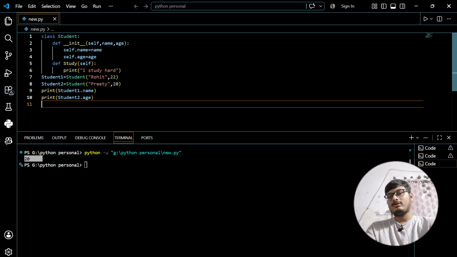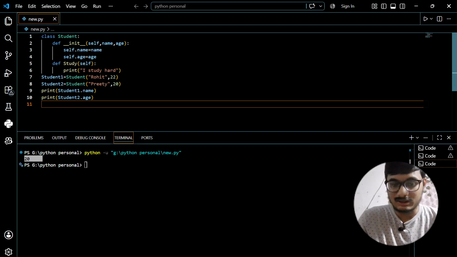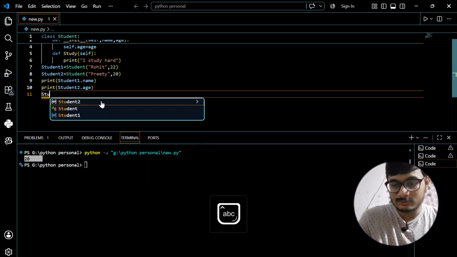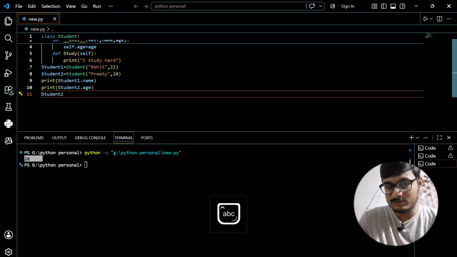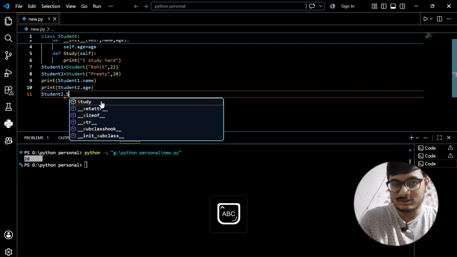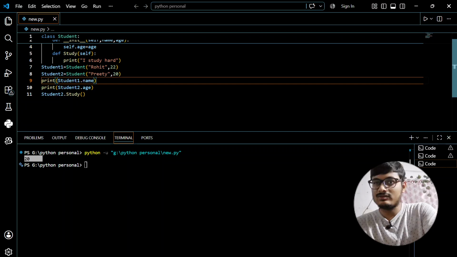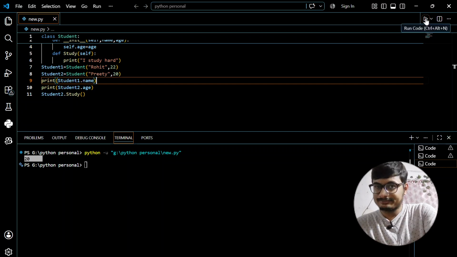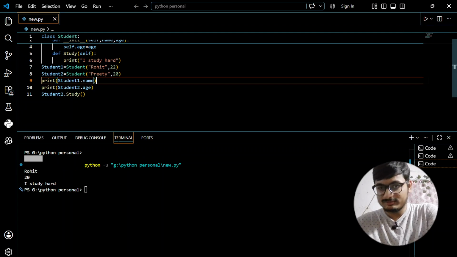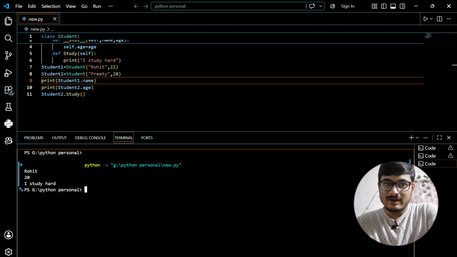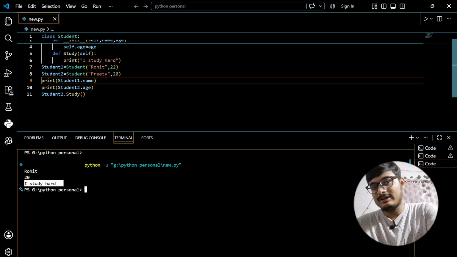So how do I call this? I'll just do student two dot study, then add parenthesis. We do not have to give it any argument right now. And as you can see, I study hard is getting printed.